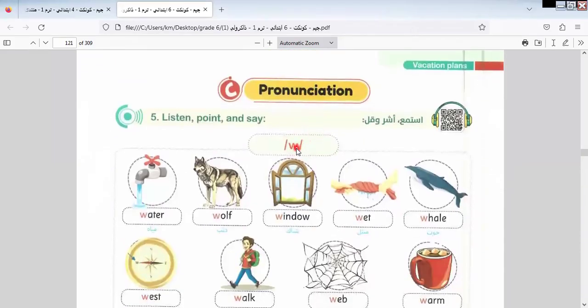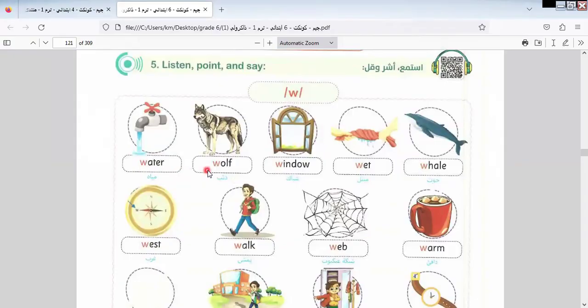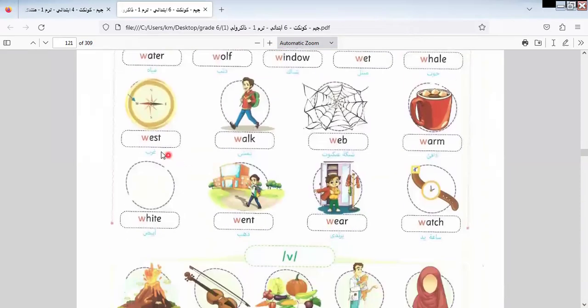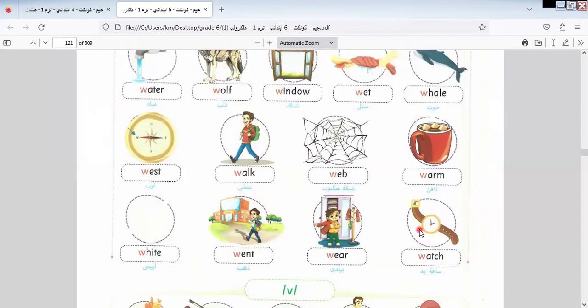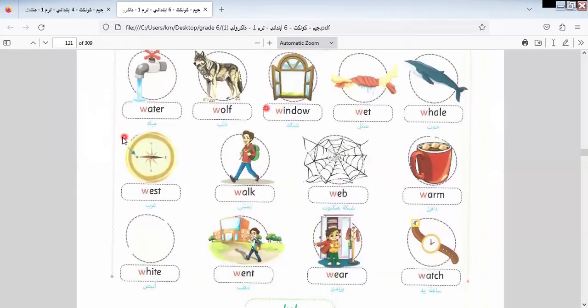Here we have pronunciation of the letter W. Let's read it together. Water, wolf, window, wait, wine, wit, wild, whisk, walk, web, worm, white, went, where, and watch.